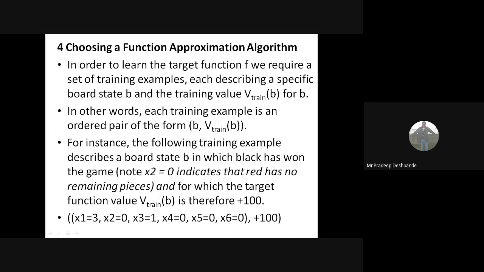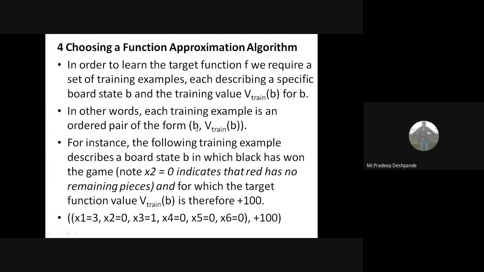For this, the target function value, that is V train of B, will be plus 100, because black has won the game. This is the way we represent it. B is the board state.